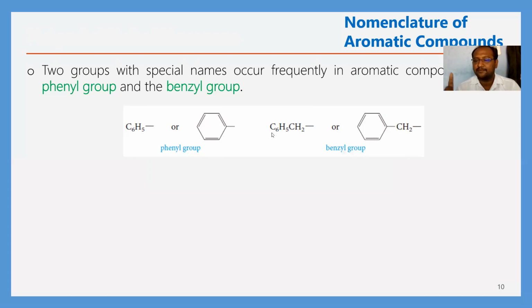If you remove one hydrogen from the CH3 group, it is termed C6H5CH2, called the benzyl group.